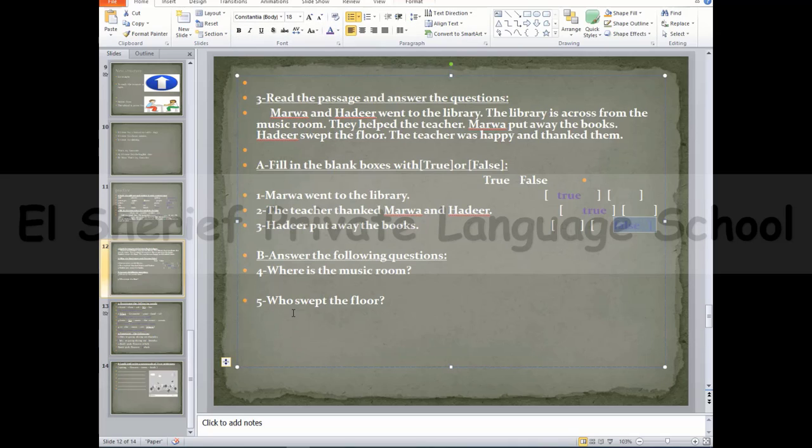Okay, and now let's move to answer the following questions. We have the first one, where is the music room? As you can see guys, they said in the passage, the library is across from the music room. So where is the music room? It's across from the library. Okay, this is the music room. It's across from the library.